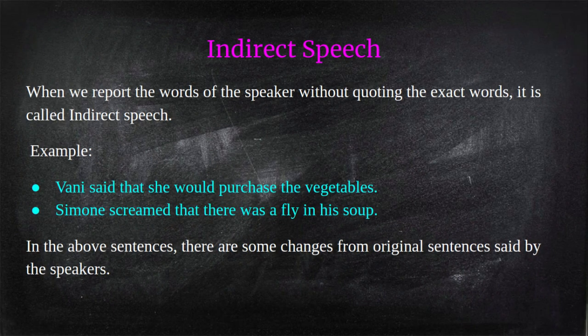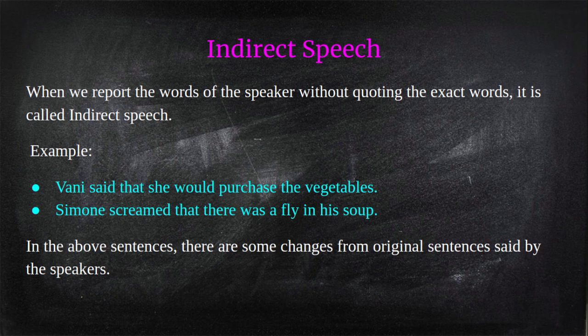Indirect speech is when we report the words of the speaker by making some changes. The words that are expressed in indirect speech are not the exact words. They are different. Examples here. Vani said that she would purchase the vegetables. Second example. Simon screamed that there was a fly in his soup.